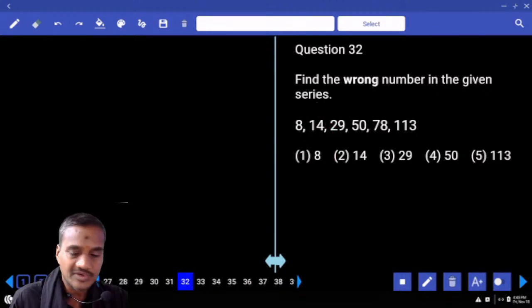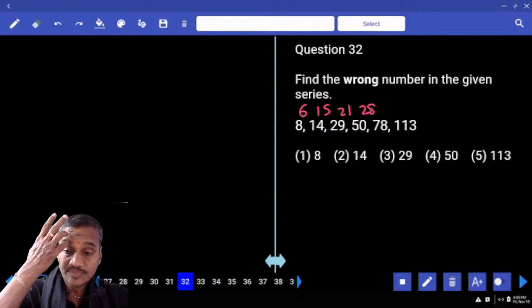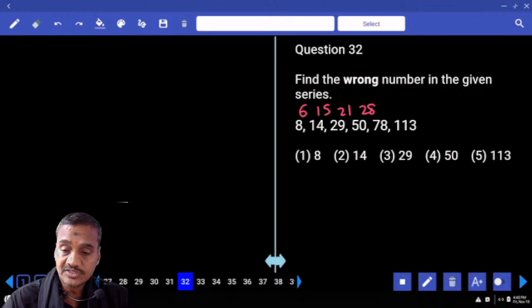Then coming to 32. Now in this 32, 8 and 14. Tell me what is the difference we have? 6. And next 14 and 29, the difference is how much? 15. And next 29 and 50, the difference is 21. And 50 and 78, the difference is 28. And 78, and what is the difference we have? 22 plus 13, that is 35. Now 35, what are these numbers?